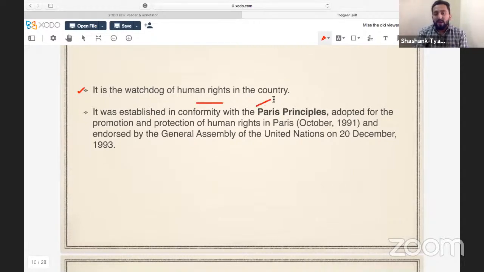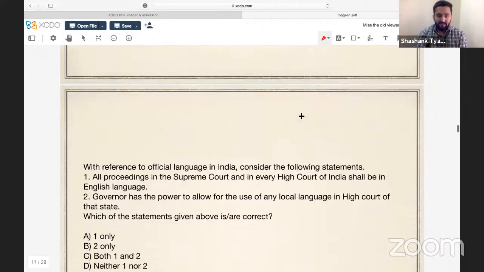Now, remember this. This kind of fact can be used in a statement. It was established in conformity with Paris Principles, adopted for the promotion and protection of human rights in Paris, October 1990. Date is not important. Endorsed by General Assembly of the United Nations. So remember this, Paris Principles are related to NHRC.